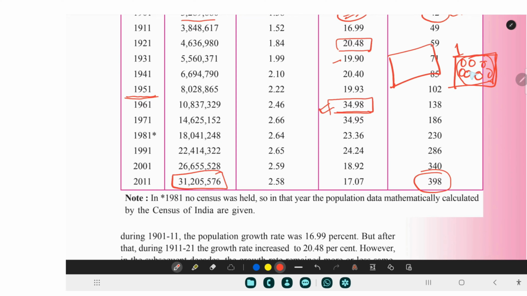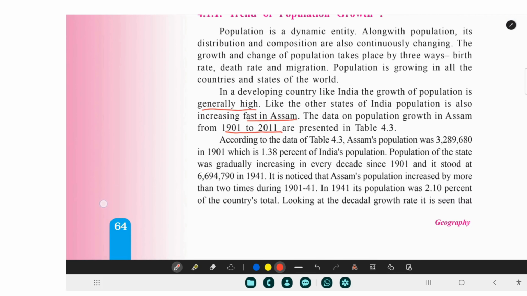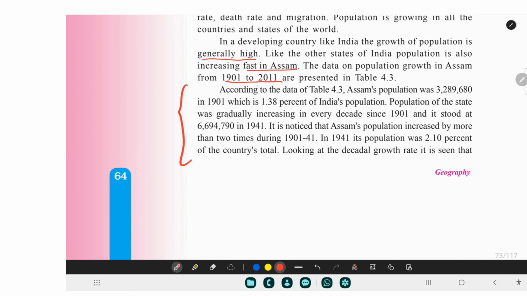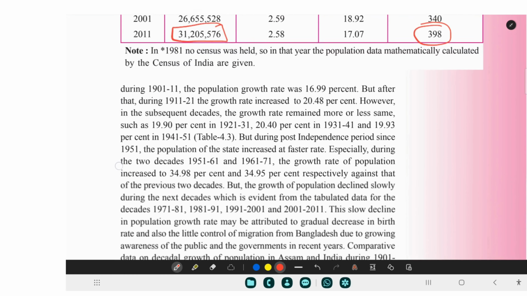And till 2011, how many people are residing in this small area? It is 398. Understood? So there is a higher density, more people are residing in this area. This is what is given in this table, or in this paragraph. You can read it by yourself, and then we proceed.